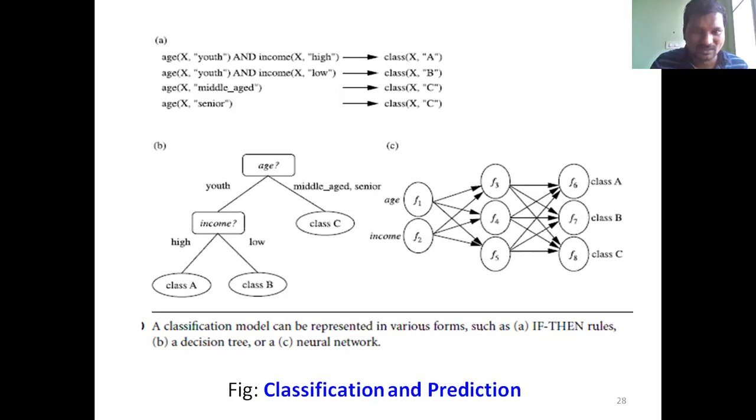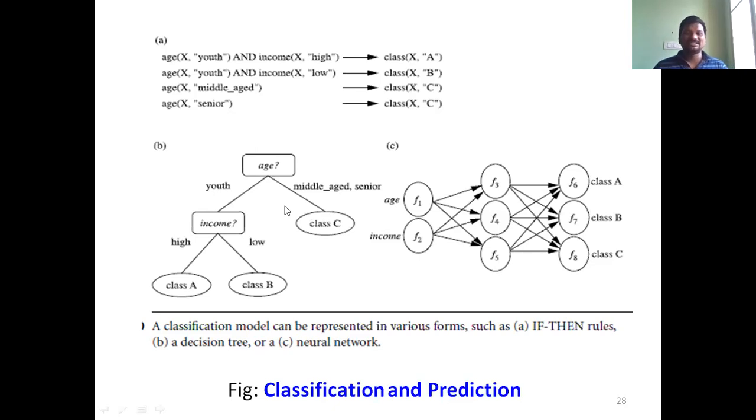Then the other rules: age youth and income low, class B; age middle age, class C; age senior, class C. This is a way of writing different rules.